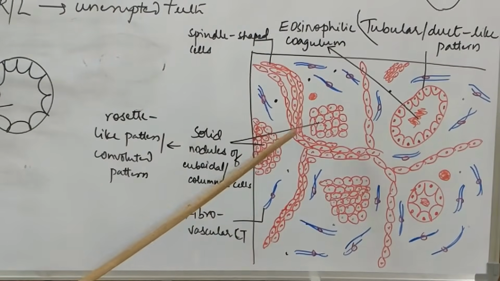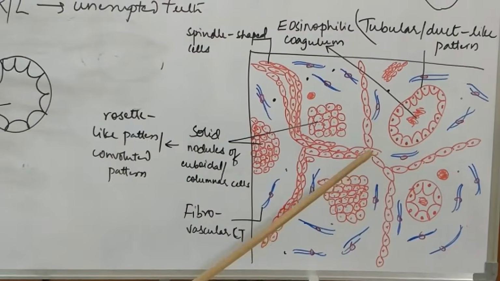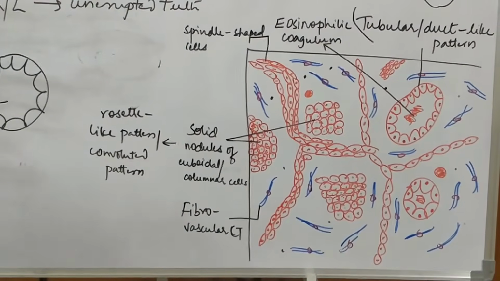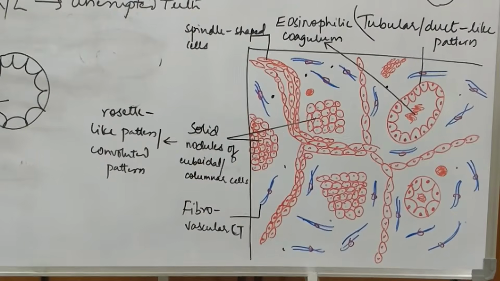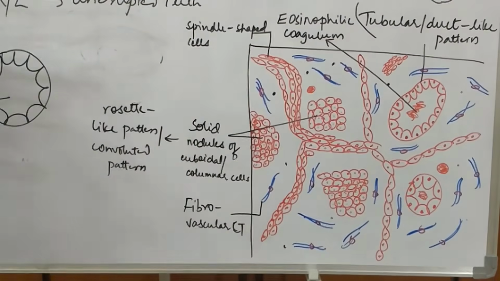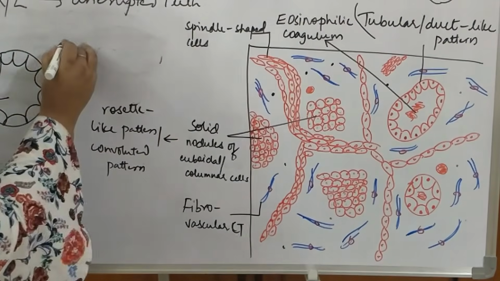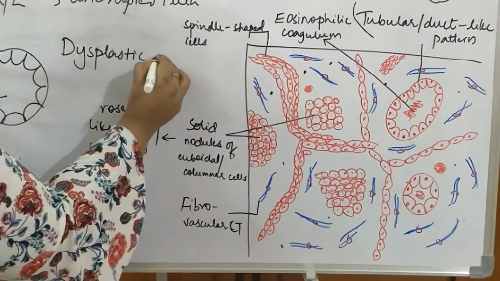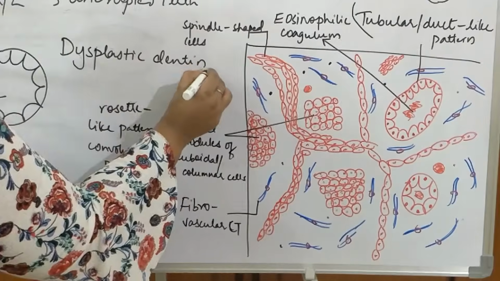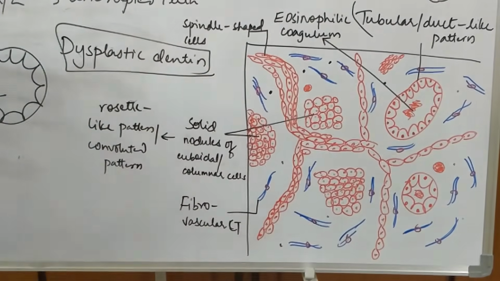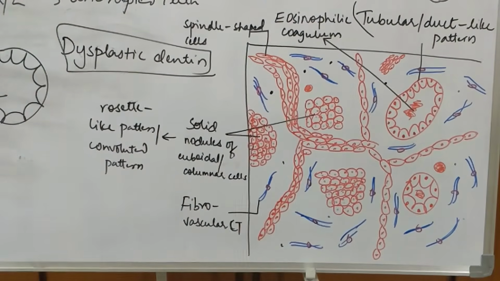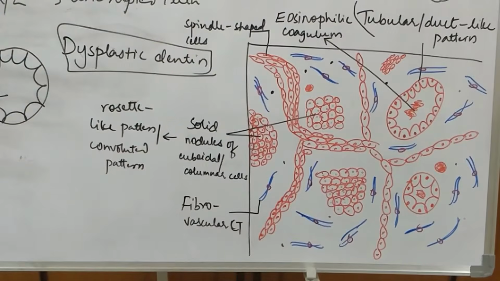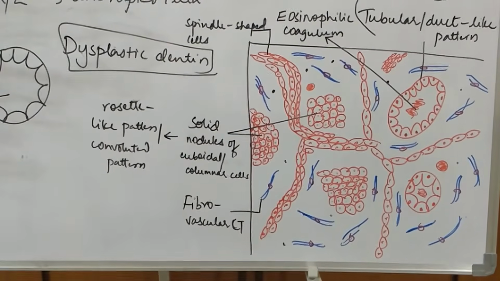Then here and there you might see some calcifications, some eosinophilic deposits, and in some sections dysplastic dentin is also seen, and it is not very uncommon to see this dysplastic dentin. So this dysplastic dentin or the calcifications all attribute to the radiopacities.